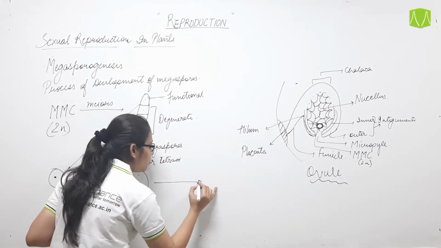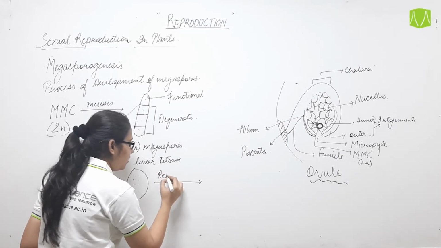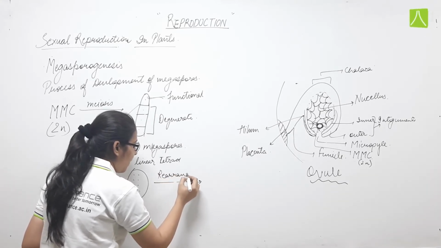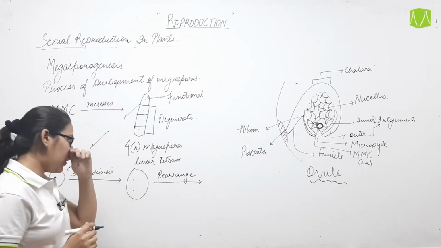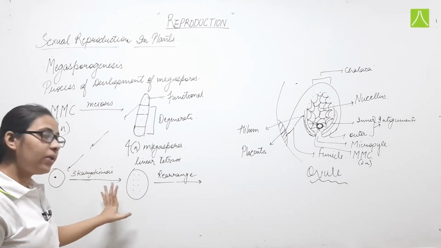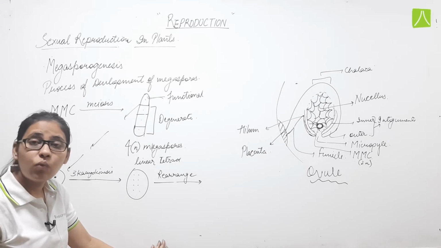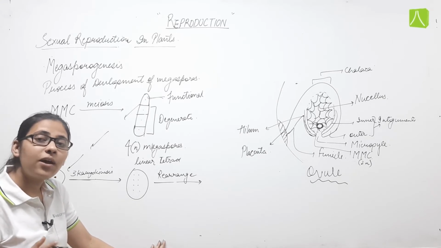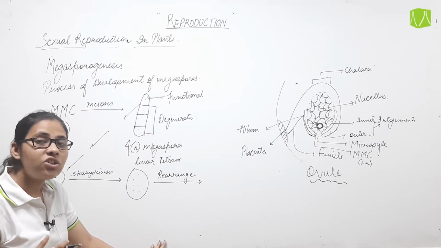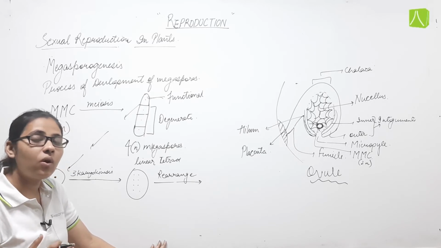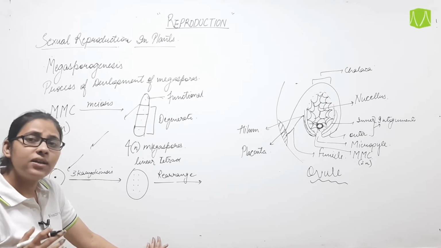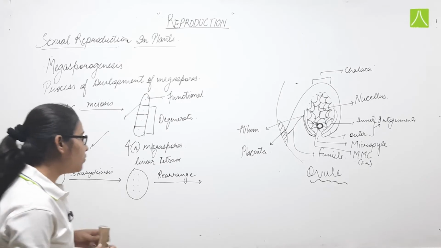These nuclei will rearrange themselves. Karyokinesis has occurred. Now cytokinesis will occur, that is, wall formation will occur and cytoplasm will start accumulating around each and every nucleus, and hence we will get the multinucleated structure.